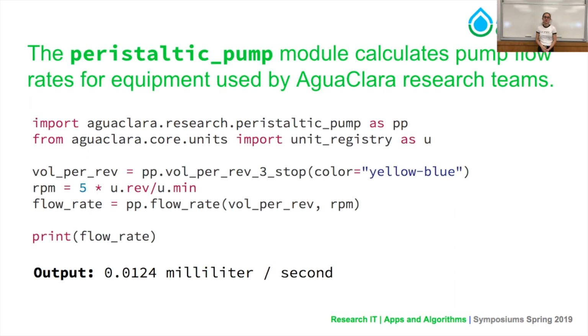We've been working on writing functions in the Peristaltic Pump module. The Peristaltic Pump module calculates the pump flow rates for equipment used by Agua Clara research teams. The vol per rev 3-stop function calculates the volume of fluid pumped per revolution by our specified pump through 3-stop tubing. 3-stop tubing is marked by 3 colored tags, and these colors are used to look up the particular tubing specifications.